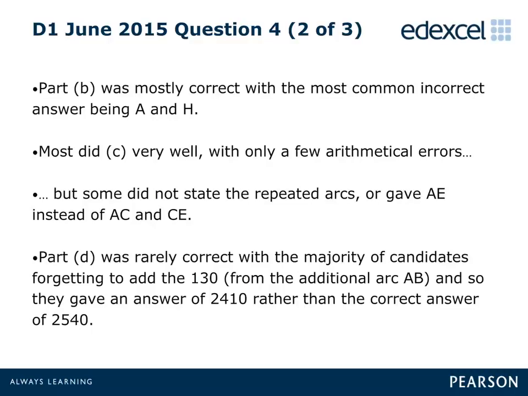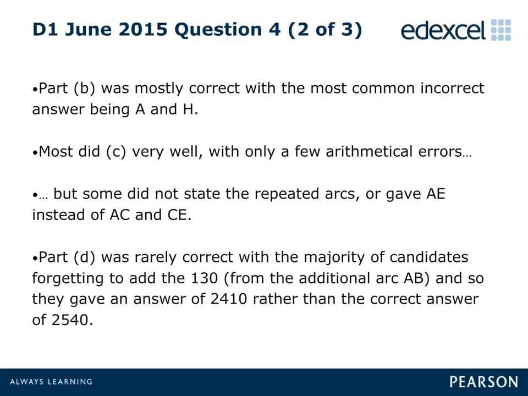While errors did occur in the subsequent arithmetic, it is disappointing to note that many did not correctly state the arcs that needed to be repeated. Many stated that AE, rather than the correct AC and CE, should be repeated.